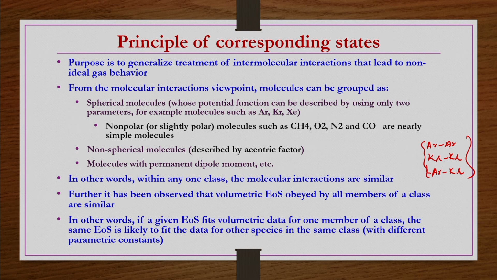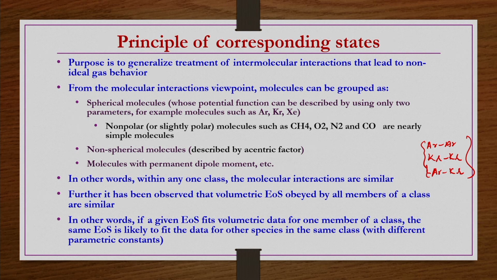Let us say argon is there. You fit the volumetric data, the PVT information of argon, over a wide range of PVT conditions, and then you try to curve fit that experimental data. Let us assume that for argon gas you are able to fit one particular equation of state well. Let us call it equation of state x.